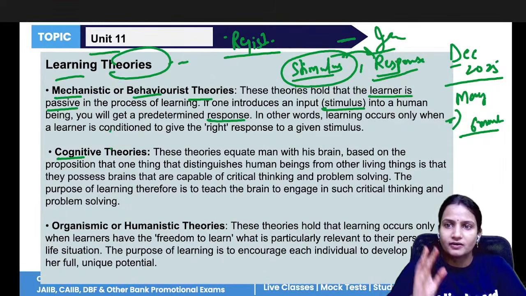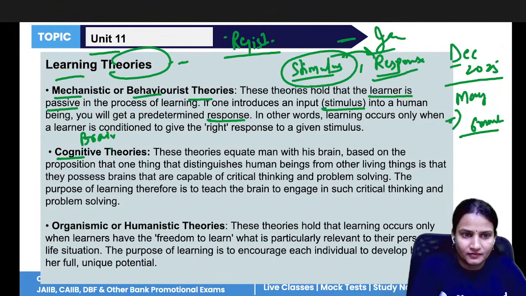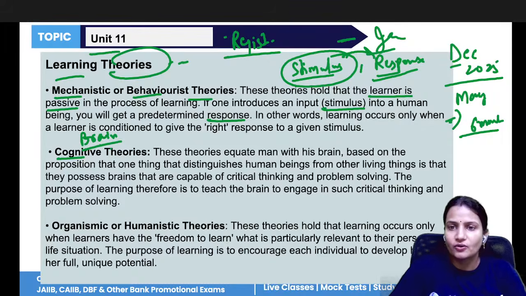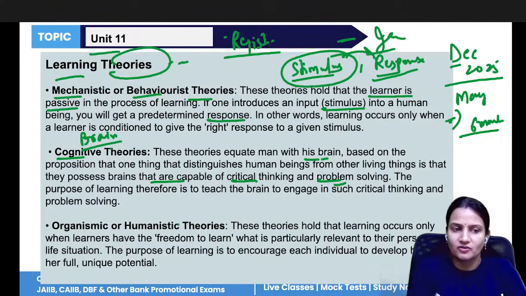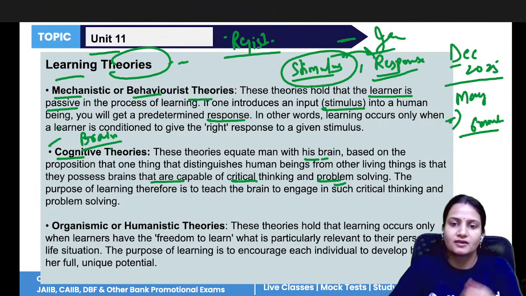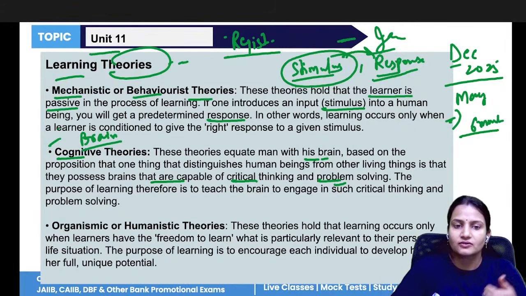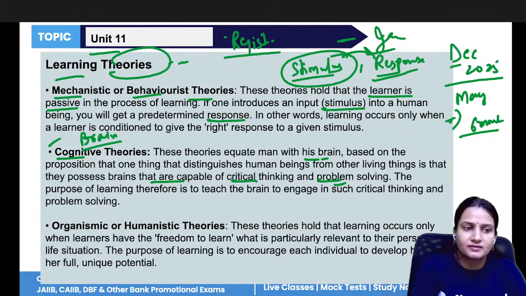Now, cognitive theory. The word cognitive itself means brain. So these theories relate to man with his brain. How you take decisions related to any managerial level problem, how humans are capable of critical thinking and problem solving. That is what the cognitive theory says. So if an individual is in a position to take correct decisions, to do critical thinking and problem solving, it means their cognitive domain is very high.